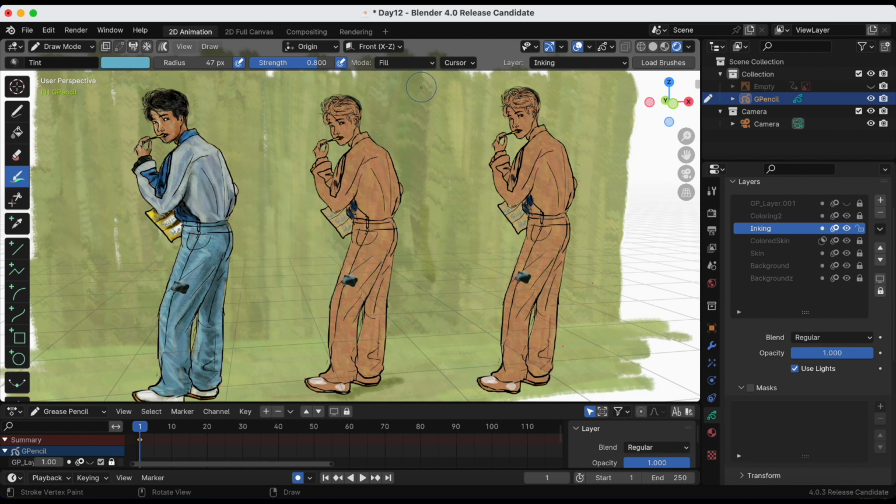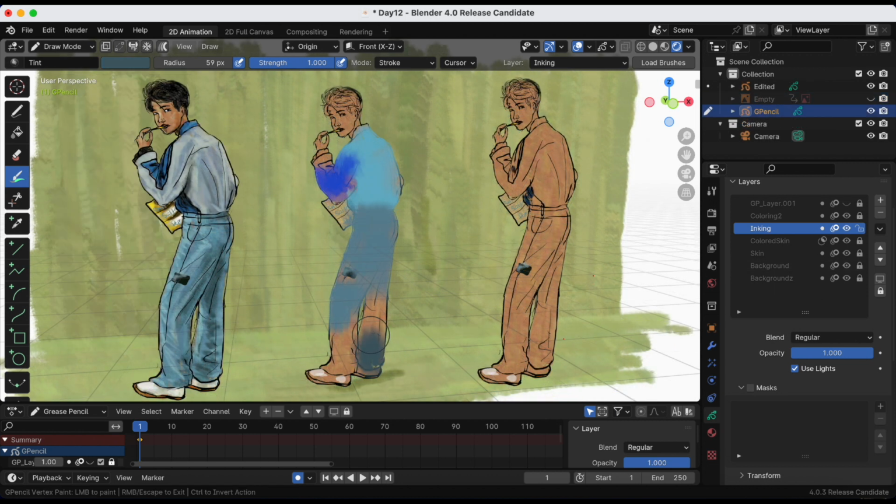Yesterday, we went over masks. With the Tint tool, you don't have to make a mask. It will color inside your, right now I have it on stroke and fill. It will stay inside my drawing. I don't have to worry about coloring outside the lines.